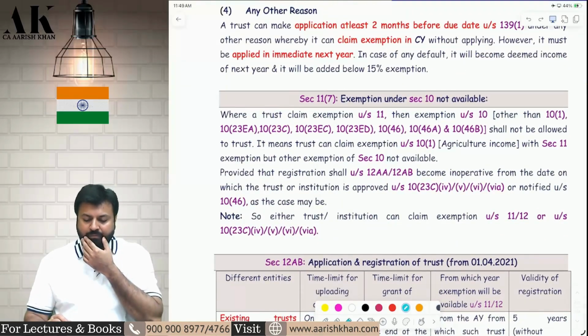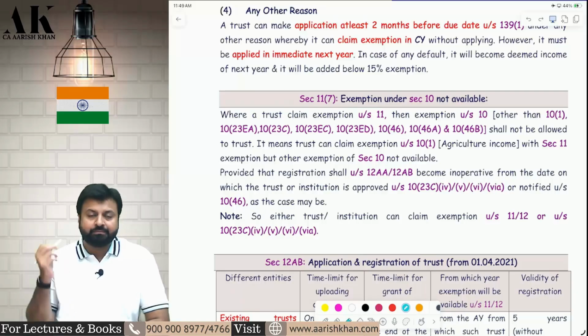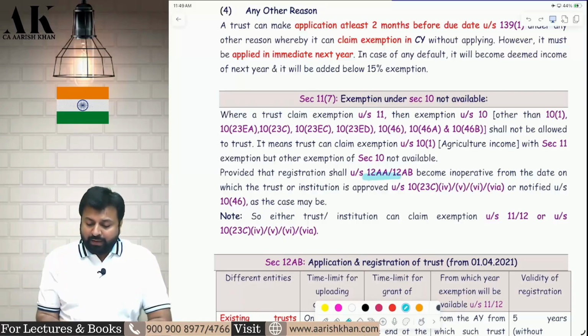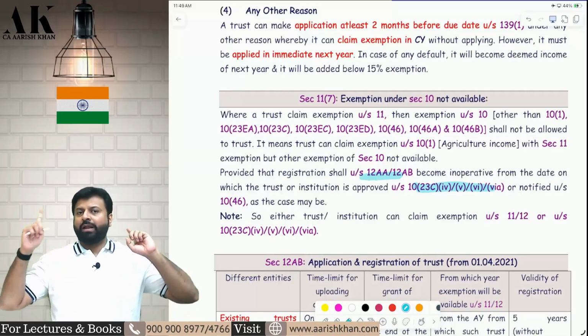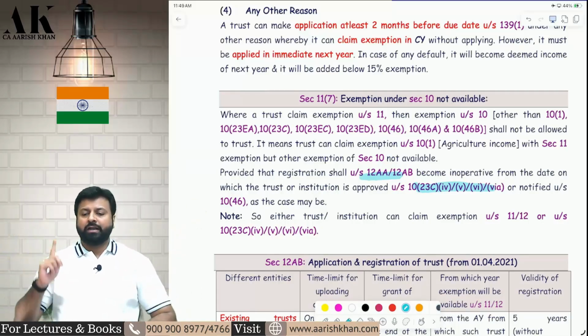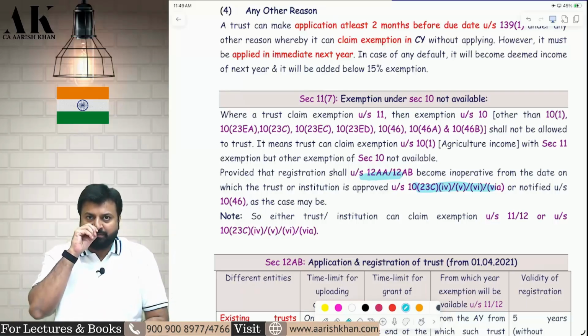What is this? This section says very simple things. That if you are registered as a charitable trust under 12AB, then you can either claim 12AB or you can claim 10(23C), the section 10 exemption. You cannot claim both of them together. A trust cannot claim section 10 exemptions and section 12AB exemptions together, not possible.